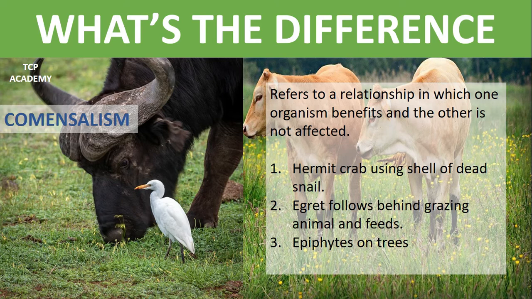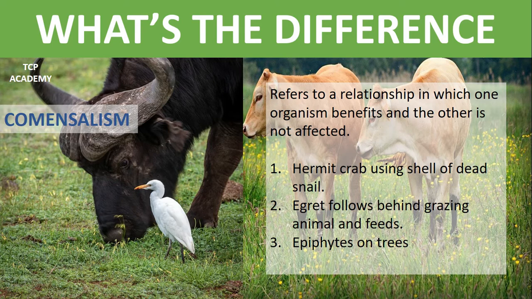Another example here is the egret, which follows behind a grazing cattle. Now, in this particular relationship the egret is not really feeding from the cattle. As the cattle moves through the grass, the egret would, of course, feed on whatever is found in the grass and not on the cattle. Here, the egret is benefiting, but the cattle is in no way affected.